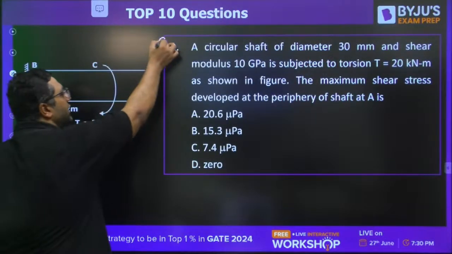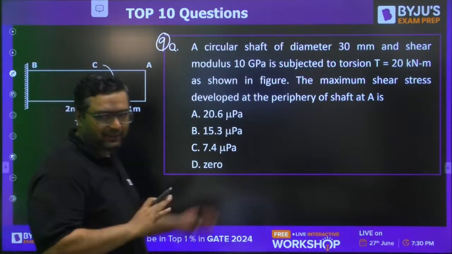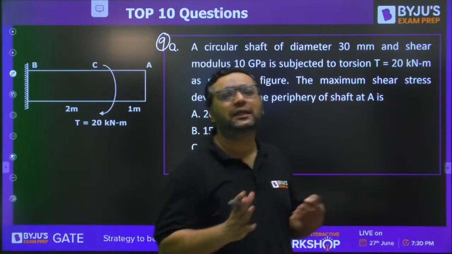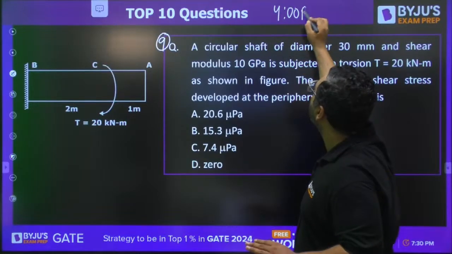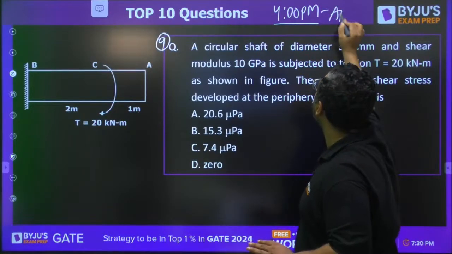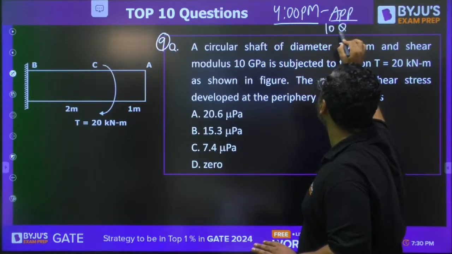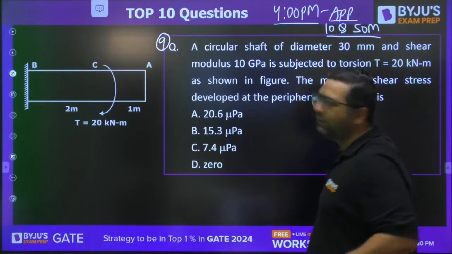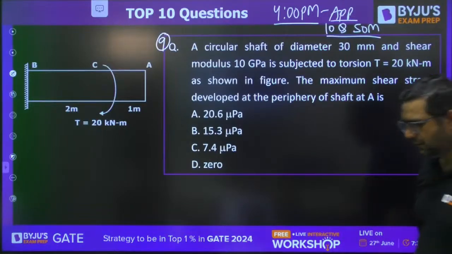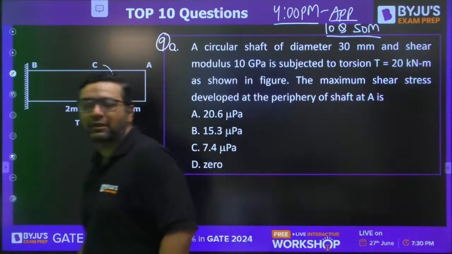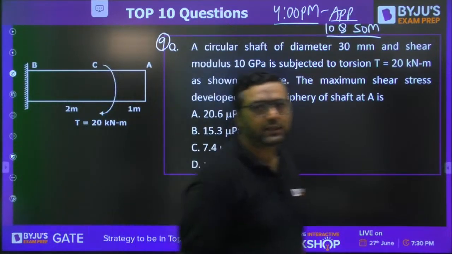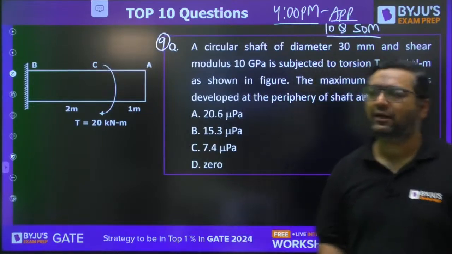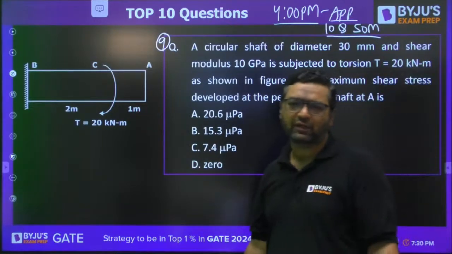Wonderful, guys. Moving to question number 9. This is from torsion. This is an easy question. Intentionally, I have kept it, because in the 4 p.m. session, once again I am telling you, today at 4 p.m. we have the app session. There also we will go for 10 questions of SOM, and there we will have some very good level questions like this. There are some difficult questions from deflection also. So be ready for that. That 4 p.m. session will also go for 40-45 minutes.